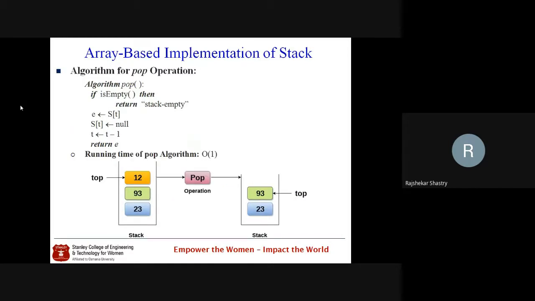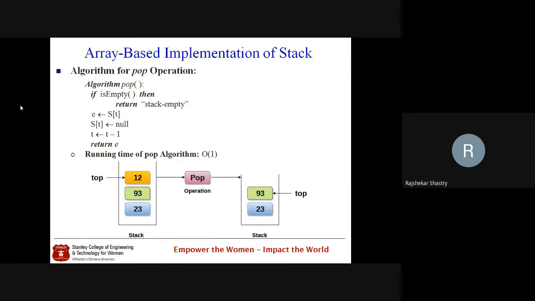Then the second major operation is pop. We know that pop is nothing but deleting an element from the stack, and an element can be deleted only if the stack has at least one element. If the stack has no elements, then what are you going to pop or delete, because pop is nothing but delete. So first of all, when we call the pop operation, we have to verify whether the stack is empty or not. If it is empty, we cannot pop. Otherwise, we can pop. So we check a Boolean condition.